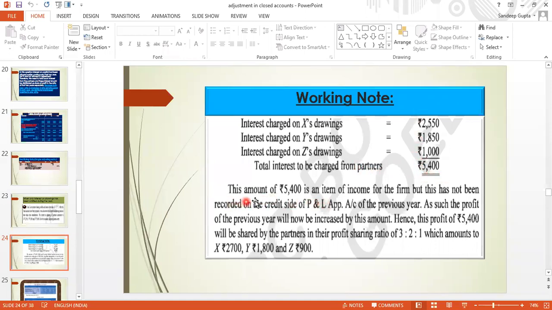Now you see this amount of rupees 5400 is an income, an item of income for the firm. You must know, because interest on drawing is an income for the firm. It is an expense for the partner. So ये income है firm का, और हम लोगों ने इसको रिसीव नहीं किया था पार्टनर से, तो इसका मतलब हमारा प्रॉफिट कम रह गया होगा. ठीक है, but this has not been recorded in the credit side of P&L Appropriation Account.